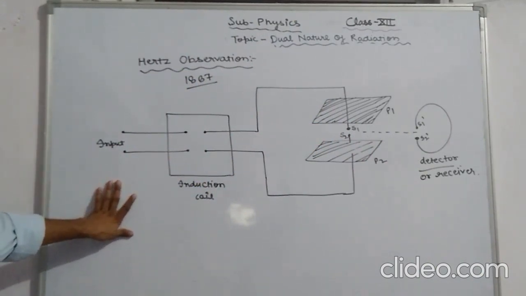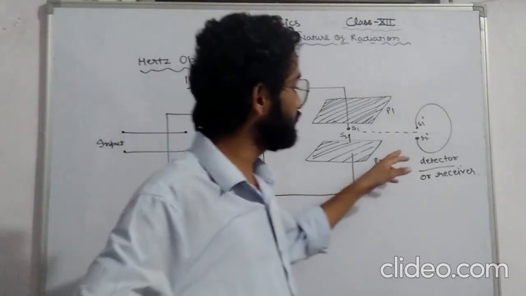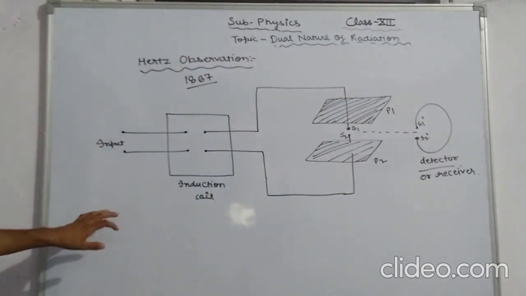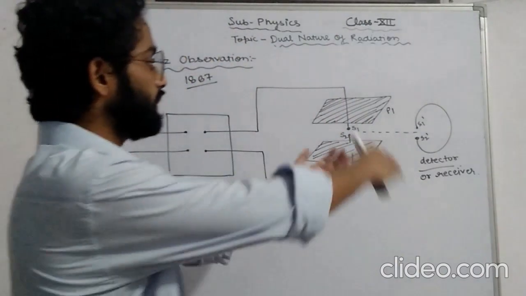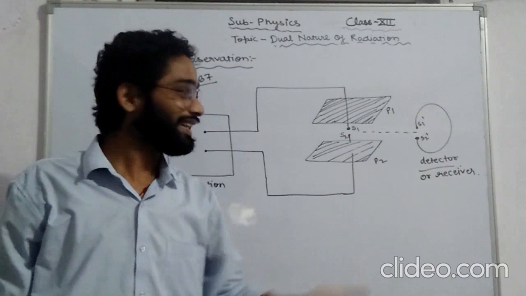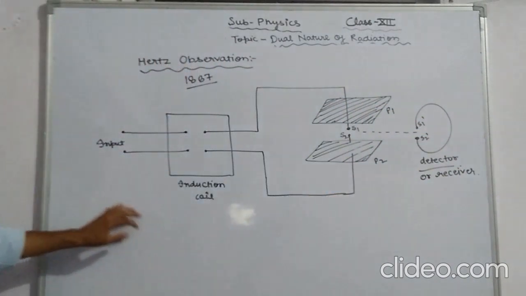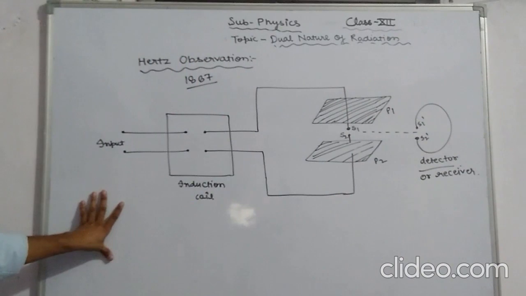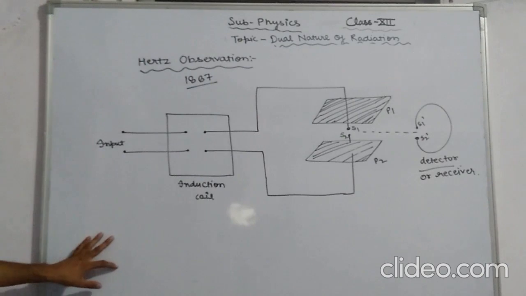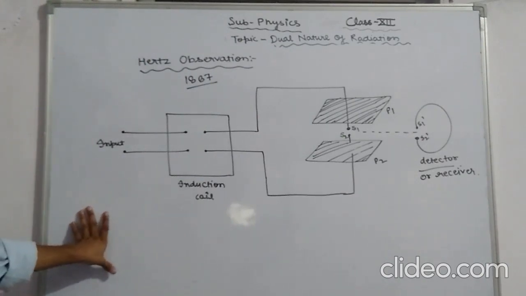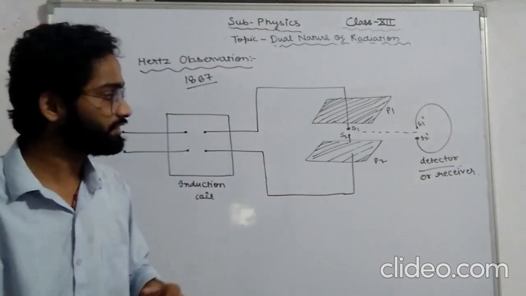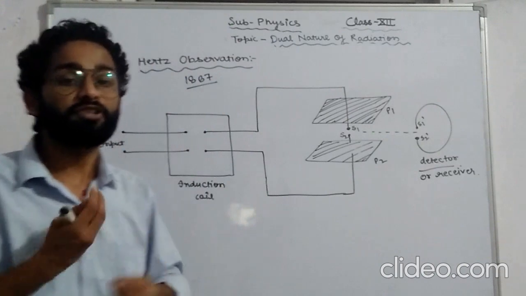The sensitivity of a spark gap device could be increased by illuminating it with light. When we expose it to UV light, it can detect more light, and the sensitivity of the spark gap can be increased. So the conclusion is that light can increase the emission of electrons from the metallic surface. That means I'm saying that if UV light of a suitable frequency strikes, then that can increase the emission of electrons.